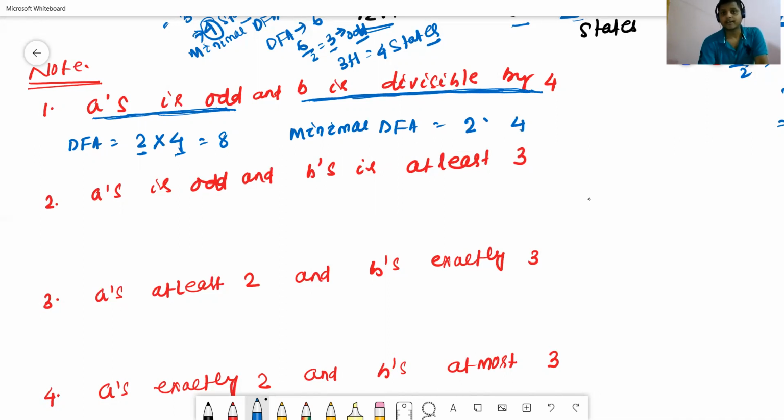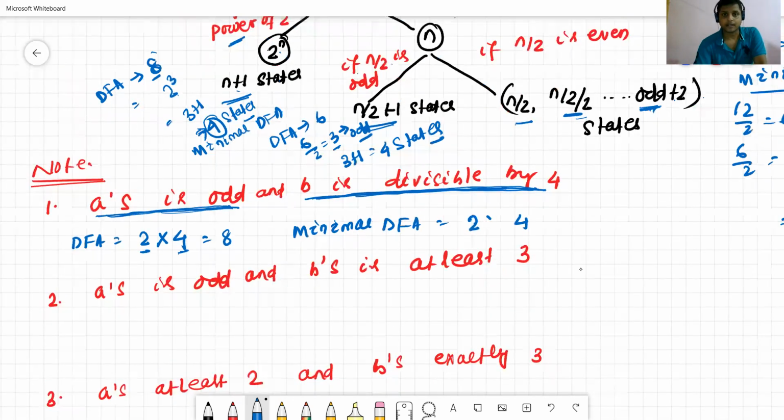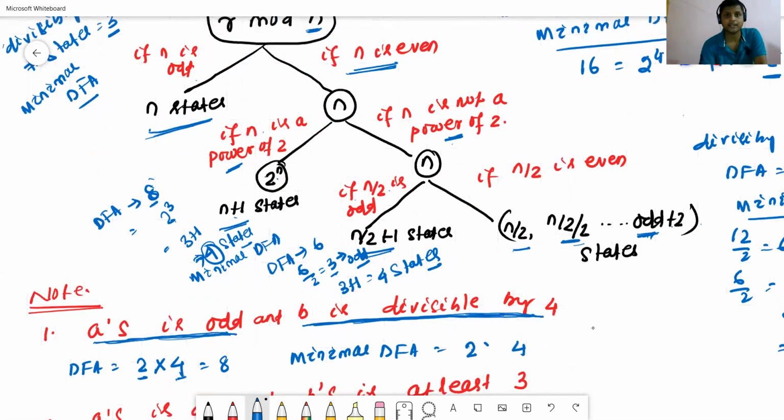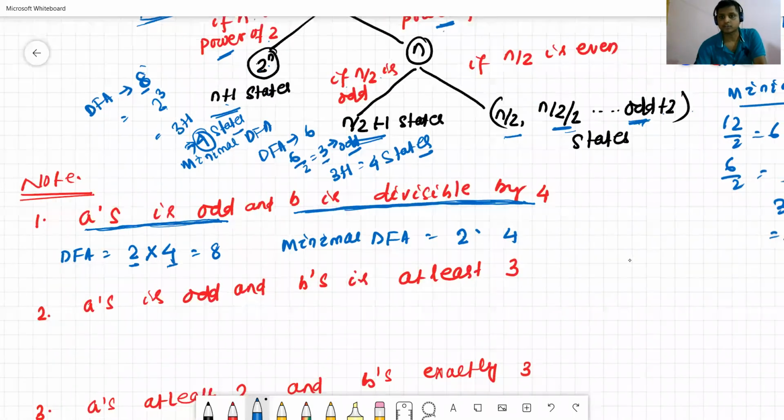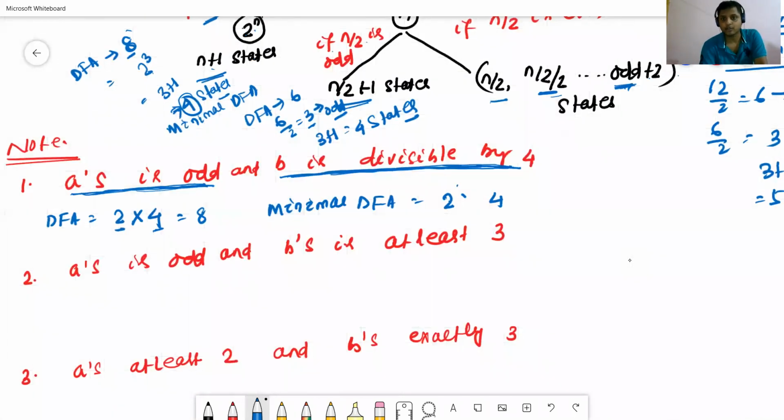So 2 is for a. Now let's check how many states will be required in the minimal DFA. See here, if n is a power of 2, that is 2 to the power n, we can calculate 2 to the power 1. We can also convert 4 equals 2 to the power 2.